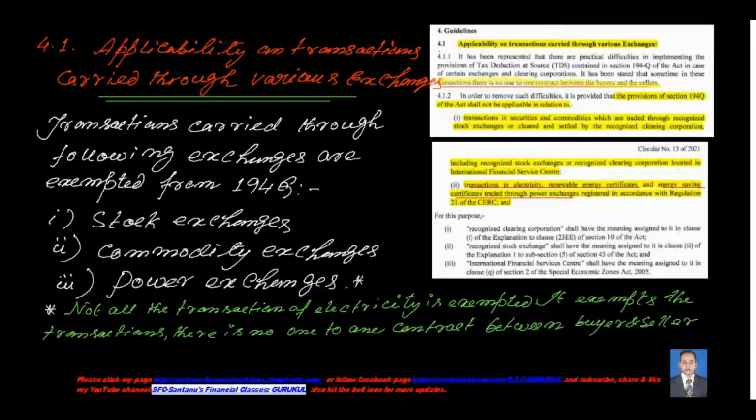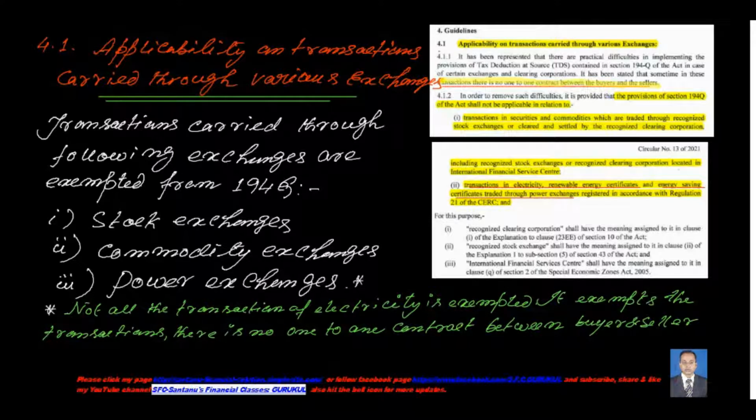My opinion is that not all transactions of electricity are exempted. It exempts the transactions where there is no one-to-one contact between the buyer and seller, because in the implementation phase of this guideline, this line was added by the CBDT. It has been stated that sometimes in these transactions there is no one-to-one contact between buyer and seller.